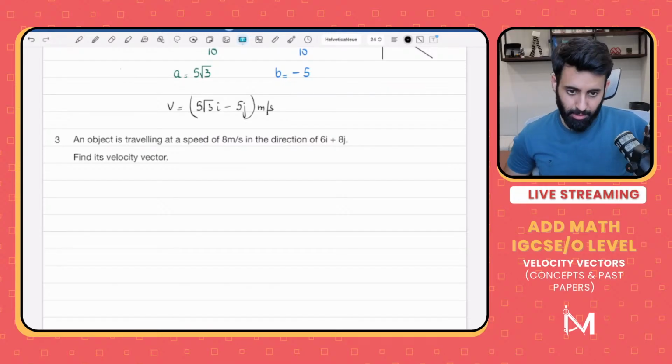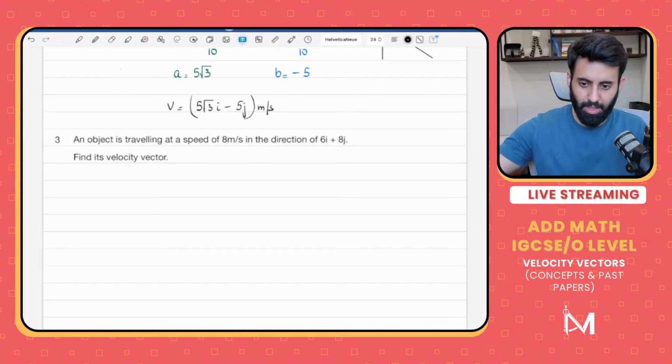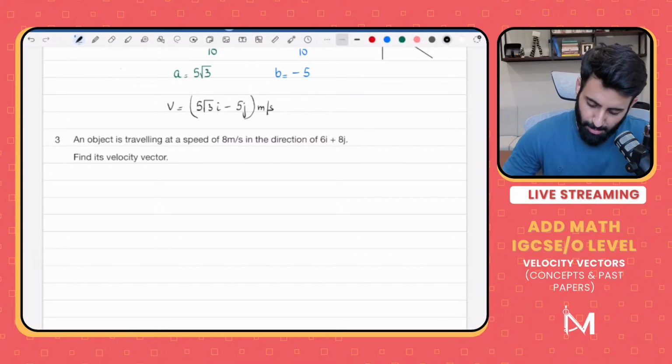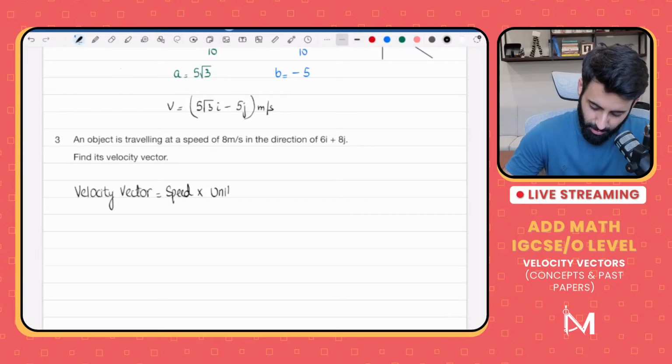Okay, so here there's a formula that we have to use. In fact, there are two formulas that we have to use over here. Let's see what those are. So first of all, remember that one way to find out the velocity vector is this. Velocity vector is equal to speed times the unit vector of the direction vector.